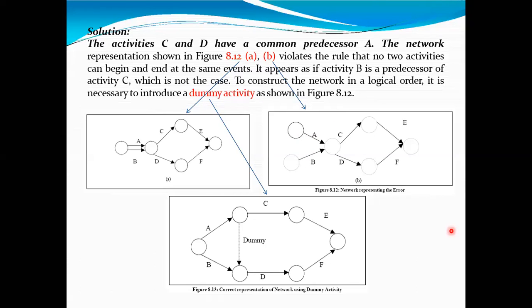Don't keep muted as it is. What is wrong in the first two diagrams? Can anybody tell me? Please unmute yourself and talk to me.